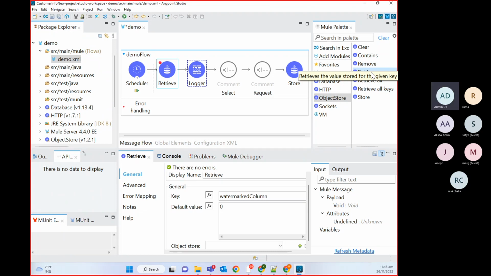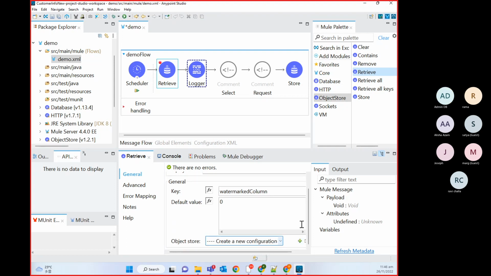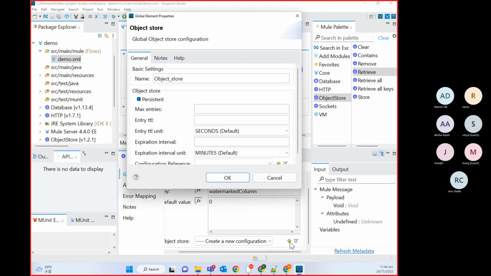Okay. So if you select this persistent checkbox, what will it do? Even if you restart your server, your Mule application, that data will be there.